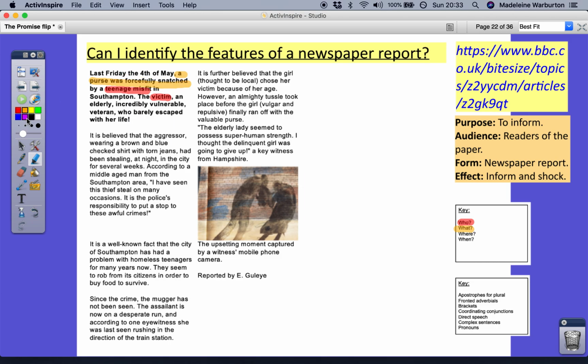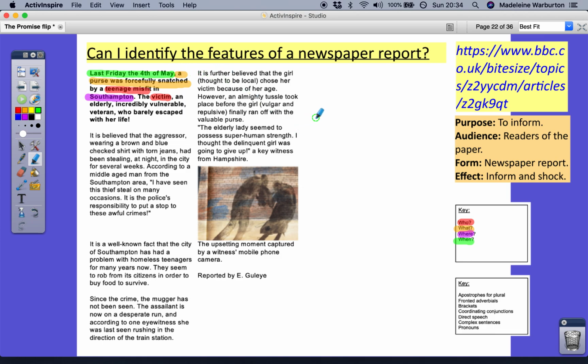Okay? Where did this take place? Did anybody spot where it took place? Yes, Southampton. Well done. And when did it take place? Good. Last Friday, the 4th of May, which is, yes, if you spotted it, a fronted adverbial.